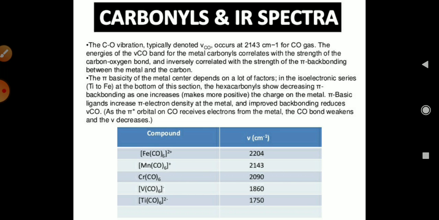The pi basicity of the metal center depends on a lot of factors, for example in the isoelectronic series from Ti to Fe. At the bottom of this section, the hexacarbonyls show decreasing pi back bonding as the charge on the metal increases. A pi basic ligand increases pi electron density at the metal, improves the back bonding, and reduces the νCO value. Now here you can see the isoelectronic series and the values of νCO.